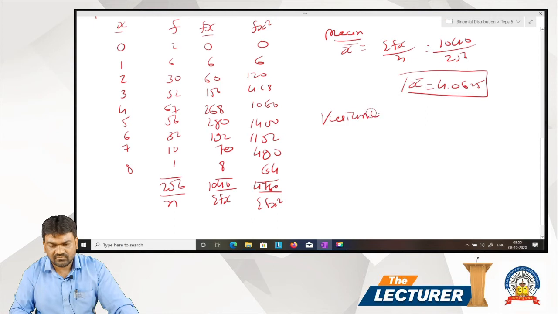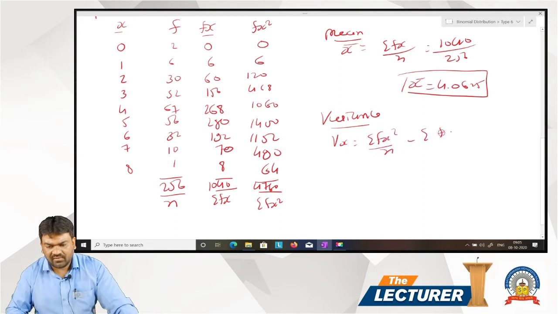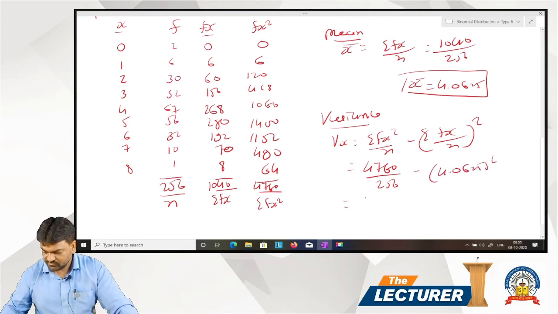Variance, that is v of x, sigma fx square divided by n minus sigma fx upon n whole square. 4760 divided by 256 minus 4.0625 whole square. 4760 divided by 256 is 18.59, minus 16.50, that is 2.09.